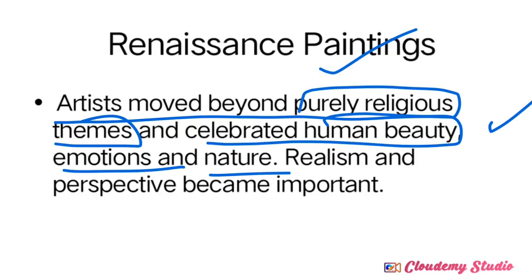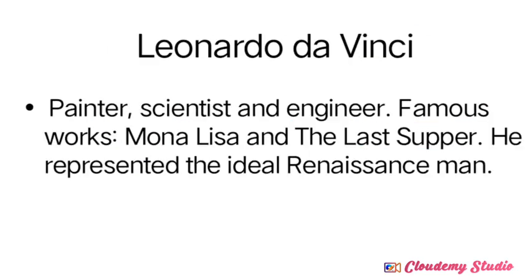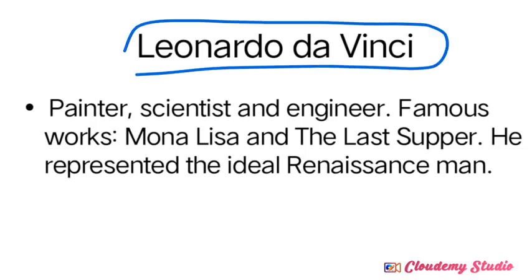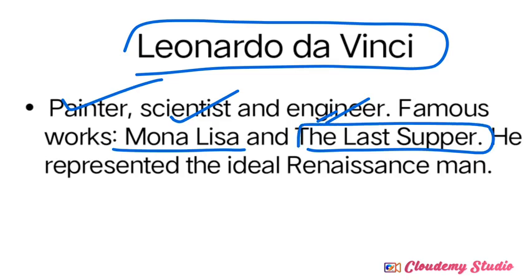ancient period. So Leonardo da Vinci was one of the very great artists of the Renaissance. He was a painter, a scientist, and an engineer also. His famous works are the Mona Lisa and the Last Supper. These two are very important works of Leonardo da Vinci.